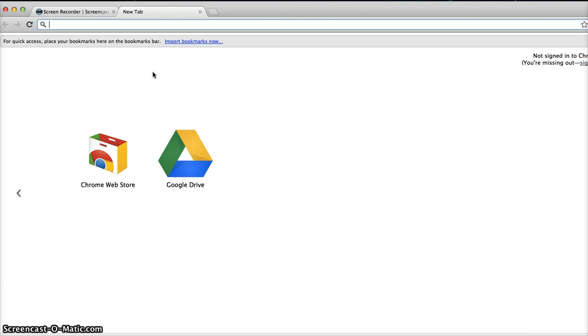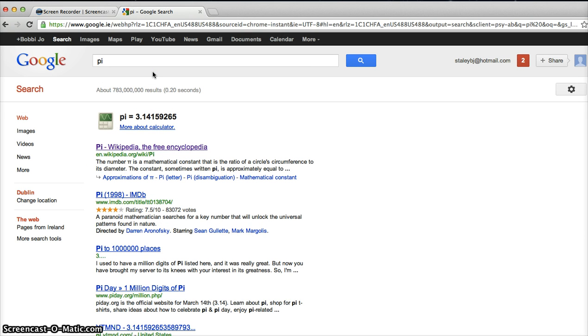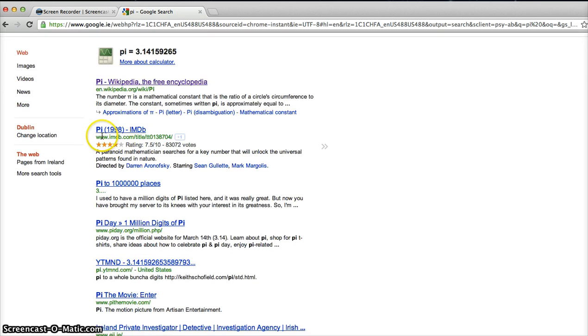So our project today is that we're supposed to find at least 5 facts about pi and make a presentation about it. So if I were to start and just type in pi, let's see what will come up. One thing we have to think about with the sites that we use is whether they are valid or not. So Wikipedia can have really good information, but sometimes it has false information. So let's see what else is out there.